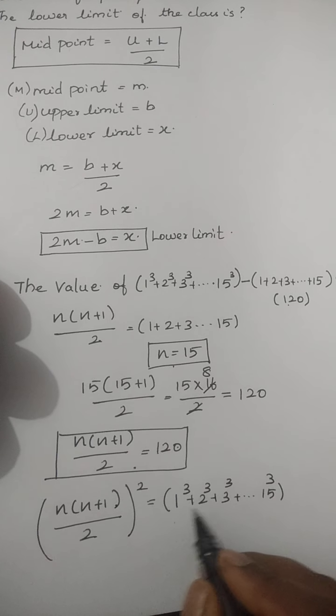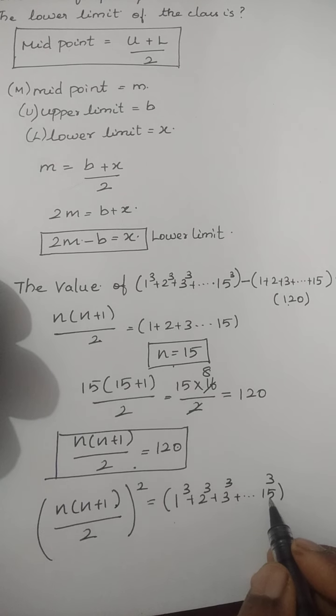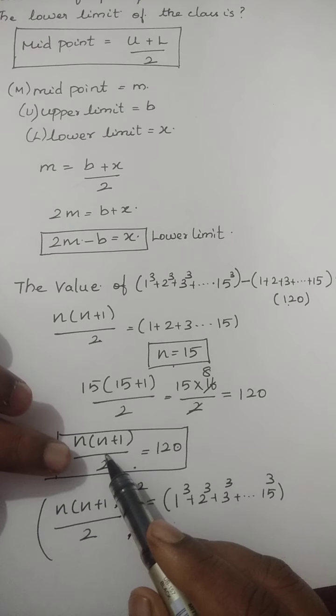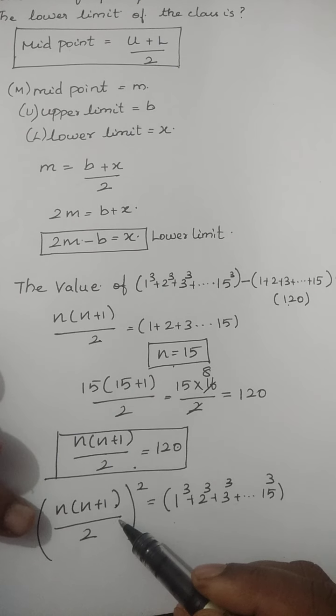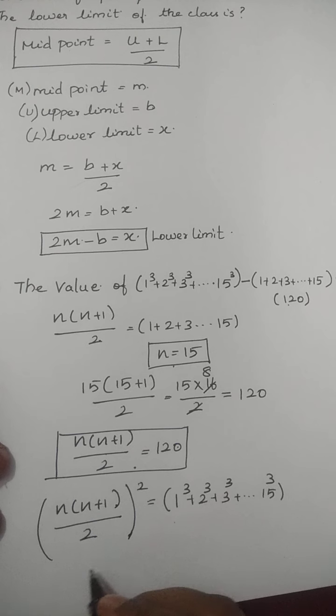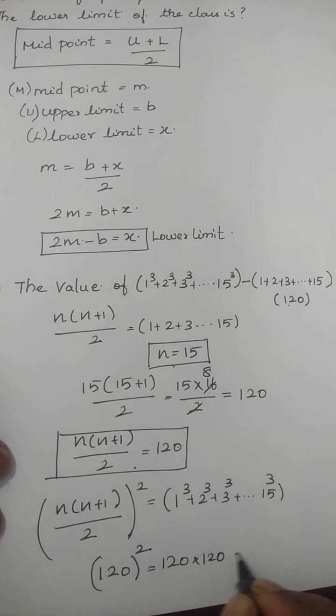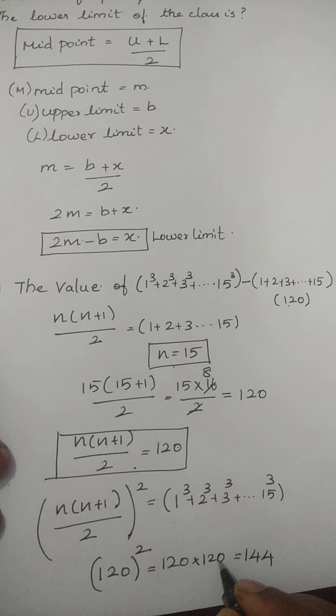So 1 cube, 2 cube, 3 cube and so on, every cube of continuous natural number. This is the formula. We already found out n into n plus 1 divided by 2 is 120. So substitute and square it. So 120 and then square. So 120 into 120. So 12 into 12 are, we already know, 144. And this 0, 0. So double the 0.